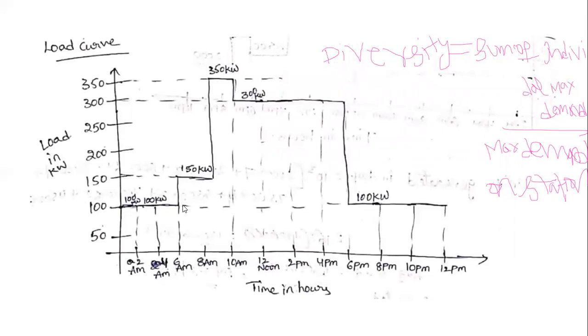That is 100 kilowatts. How many hours? From 0 to 6. Therefore, the number of units generated is 6 into 100 plus 150. How many hours? 150 from 6 to 8, that means 2 hours. Therefore 2 into 150 plus 350 into 2.